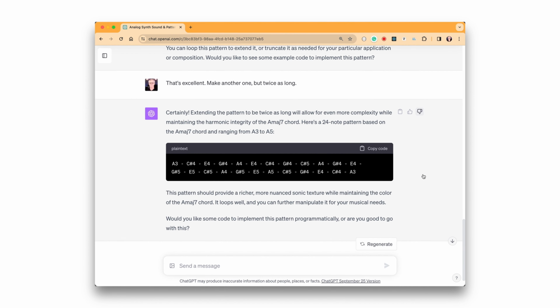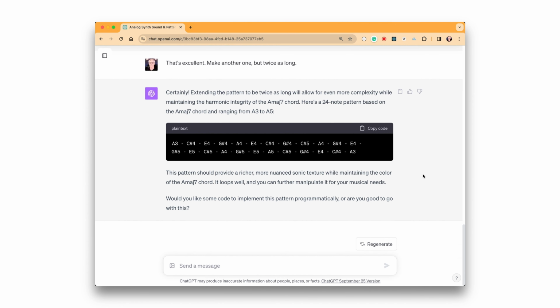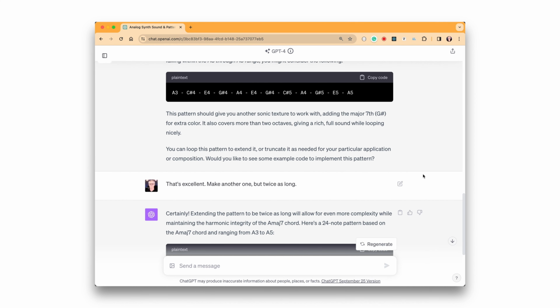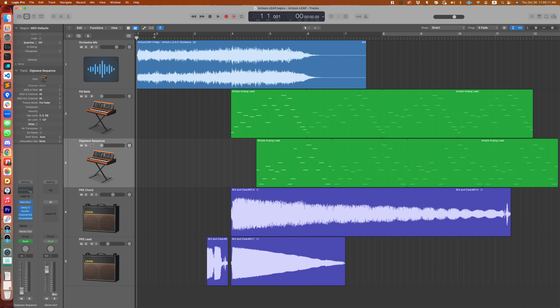And from there, I mentioned, what if we try it with the A major 7 chord, which adds an additional note? And so I have 2 things I can try here, 2 different examples, and I can plug these into Logic and see how we do. There are our 2 synth tracks, and this is the final product.